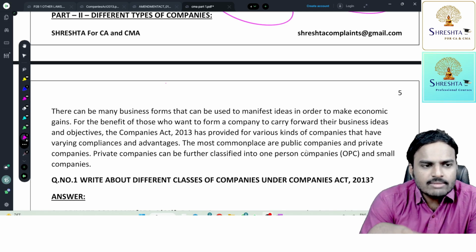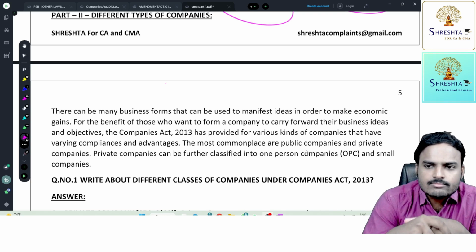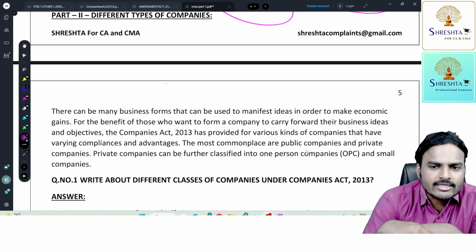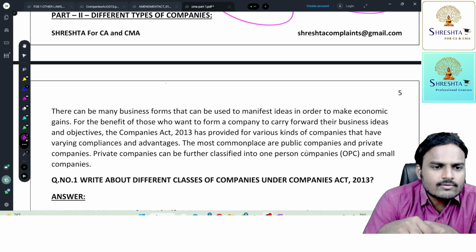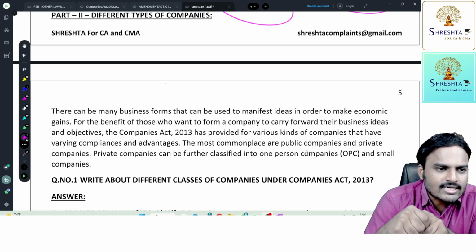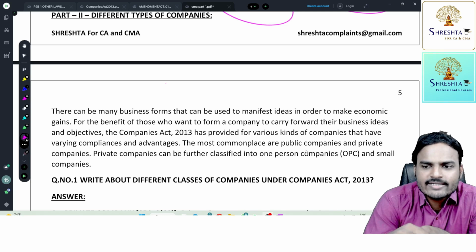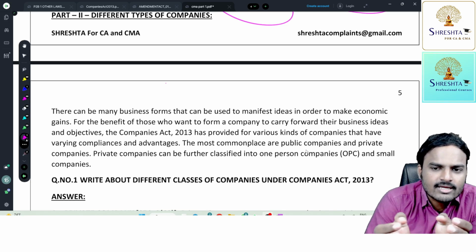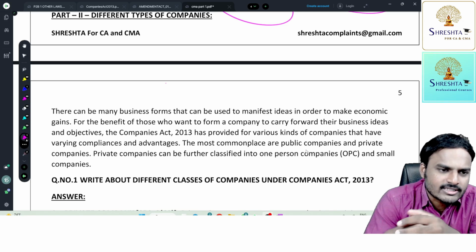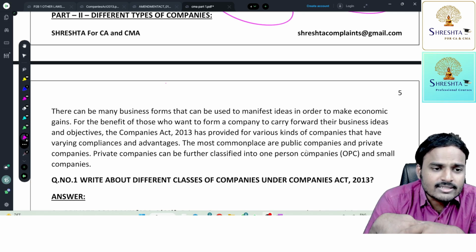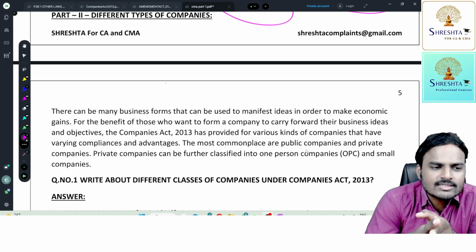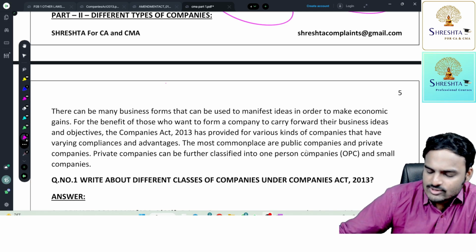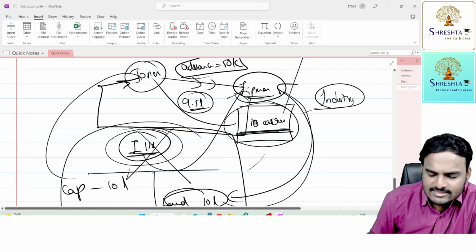So there can be many business forms that can be used to manifest ideas in order to make economic gains, for the benefit of those who want to form a company to carry forward their business ideas and objectives. The Companies Act 2013 has provided for various kinds of companies that have varying compliances and advantages. The most commonplace are public companies and private companies. Private companies can be further classified into one-person companies and small companies. So this is a small categorization actually.